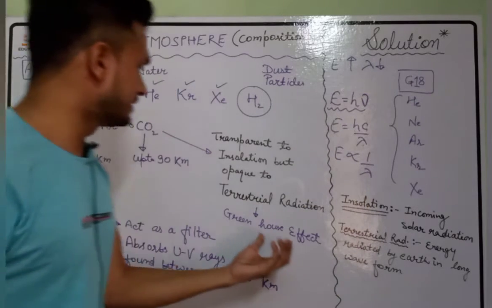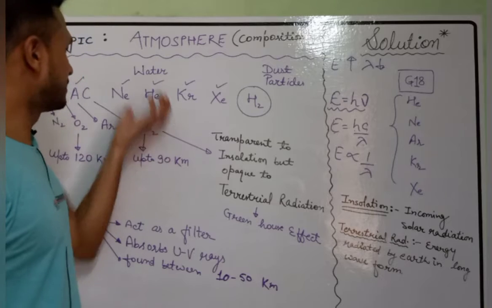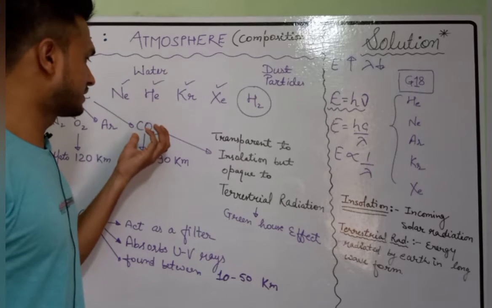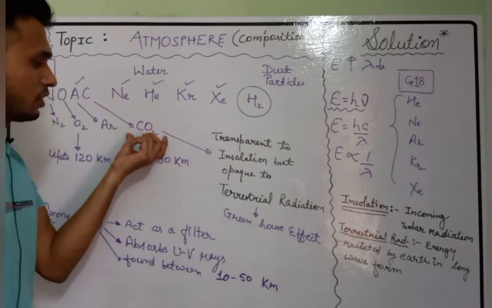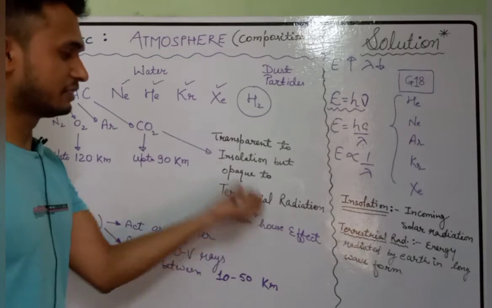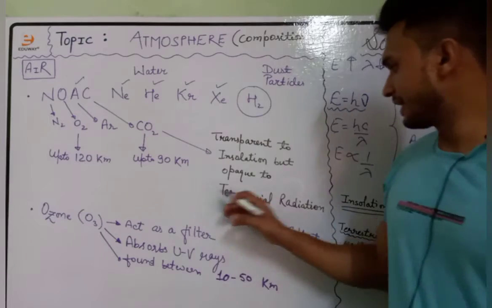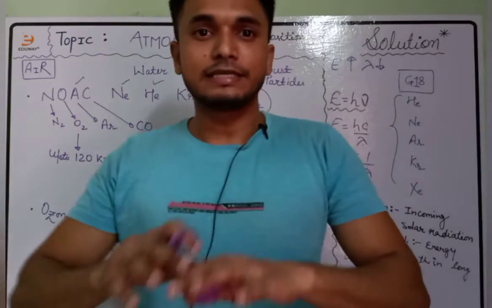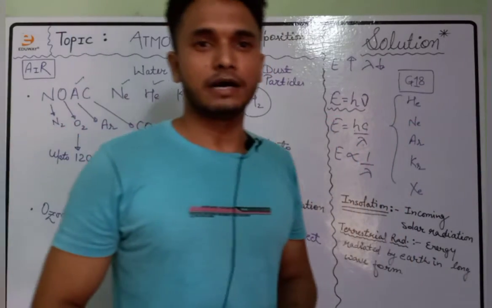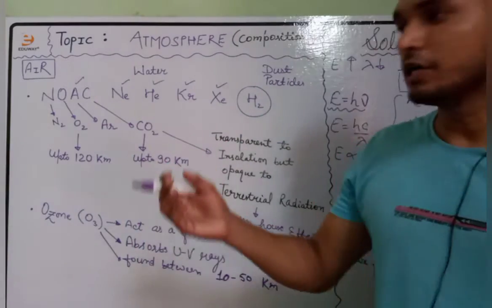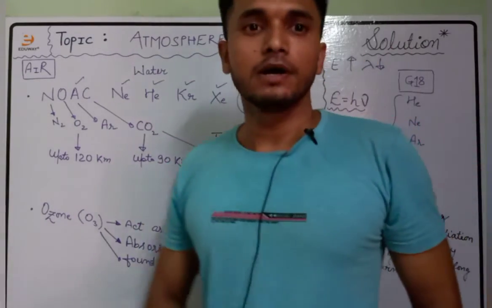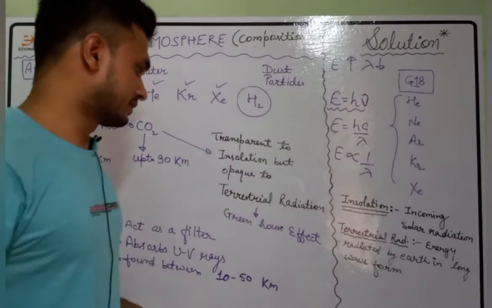So now with less energy, they try to penetrate the carbon dioxide but are unable to, and carbon dioxide absorbs the terrestrial radiation. In this way, by absorbing the terrestrial radiation, they develop an envelope around the earth and do not allow the energy or the heat to escape from the atmosphere of the earth.